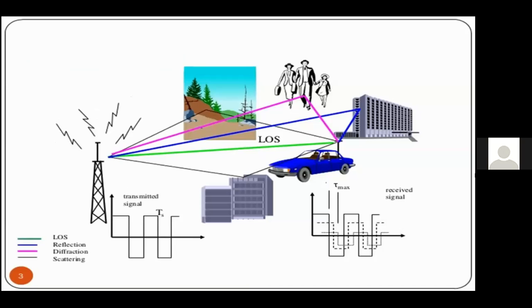The figure here shows the causes of path loss. Here you can see that a signal is transmitted and expected to reach a certain location covering a certain distance. But as the EM wave spreads out in all directions, the signal carrying the information is sent, but due to different objects and different obstructions in the path, the signal goes through reflection, diffraction, and scattering, and this leads to the loss of strength of the signal.